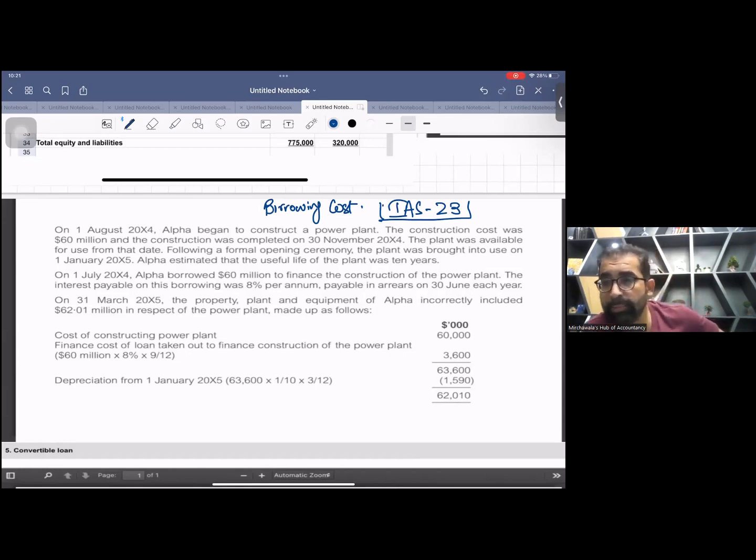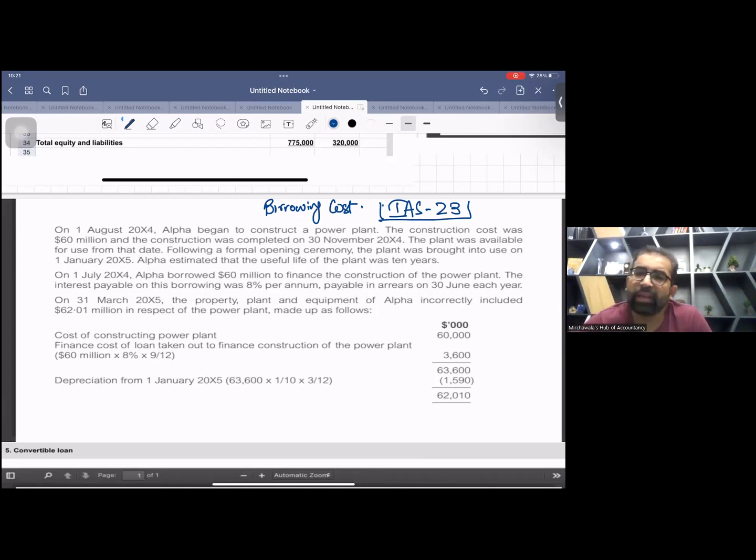Hope you remember this IAS. I'm not going to teach you this IAS from scratch now. You can only capitalize borrowing cost if you are buying a qualifying asset. A qualifying asset is an asset which takes a substantial period of time to complete, right?